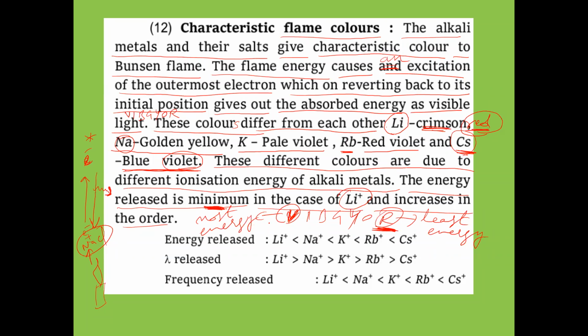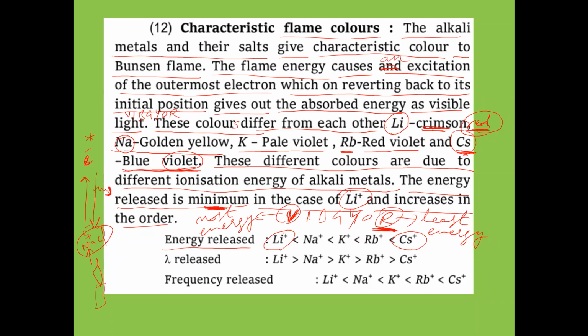Means more energy. The violet color with more energy will be released from cesium. But from lithium, we get red color with less energy. Now here, the energy released will be least for lithium. The energy released from lithium will be least. And from cesium salts, more energy will be released.